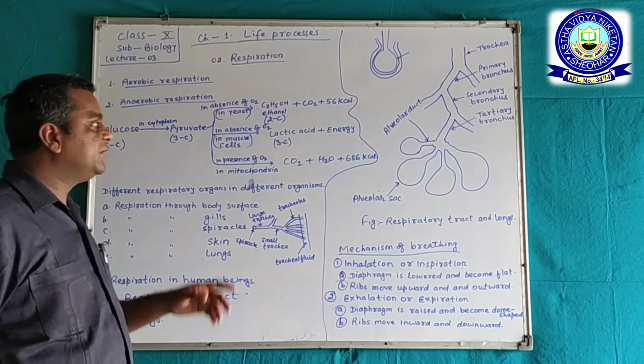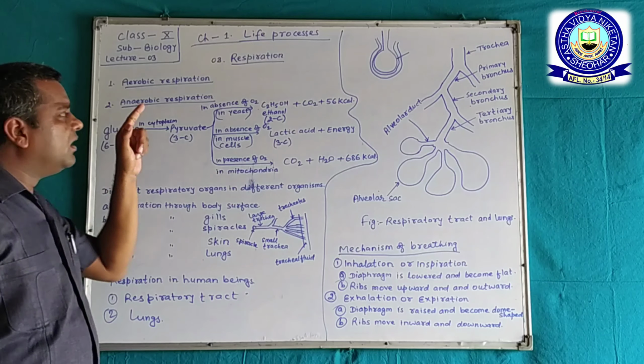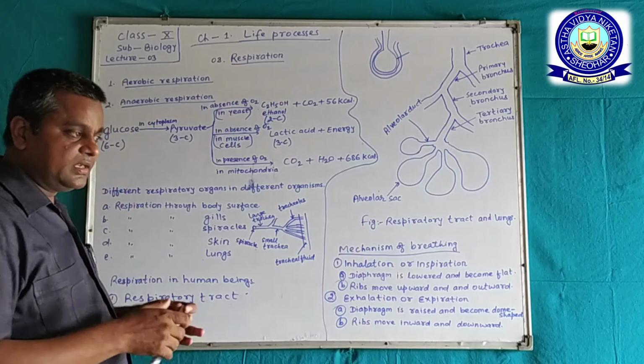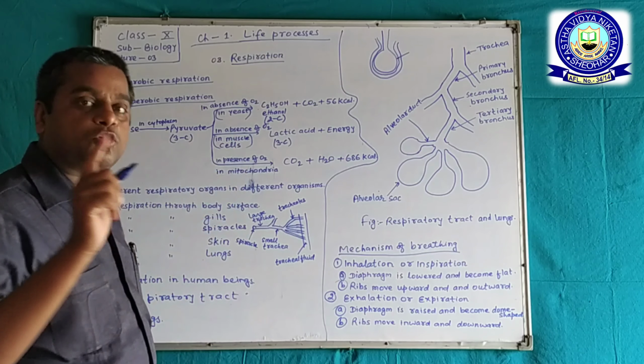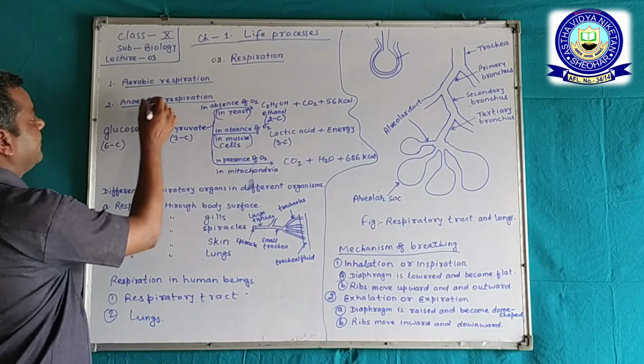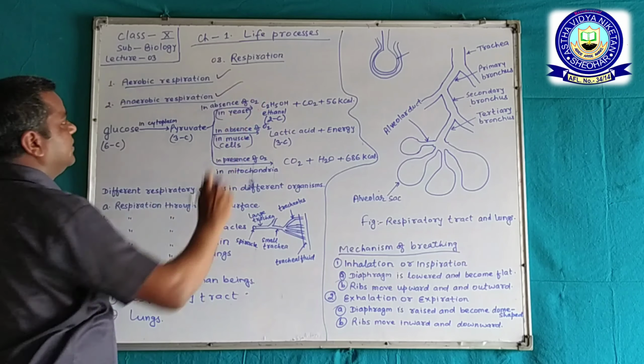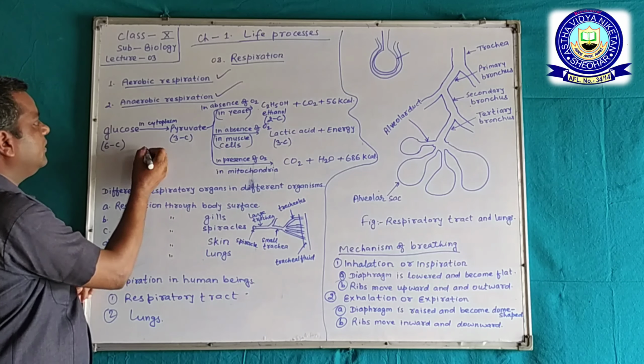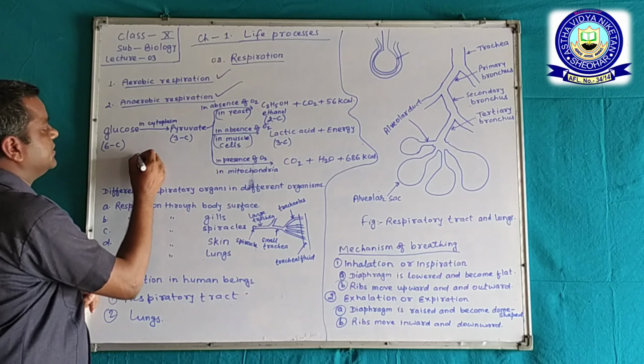Before discussing anaerobic respiration, we discuss the common path between aerobic and anaerobic. There is a common pathway that is called glycolysis.